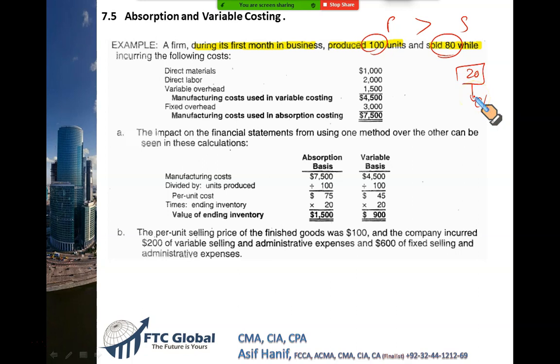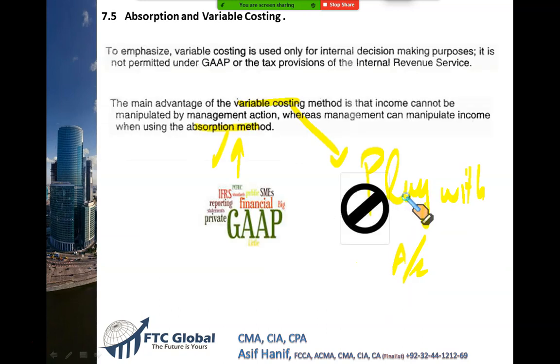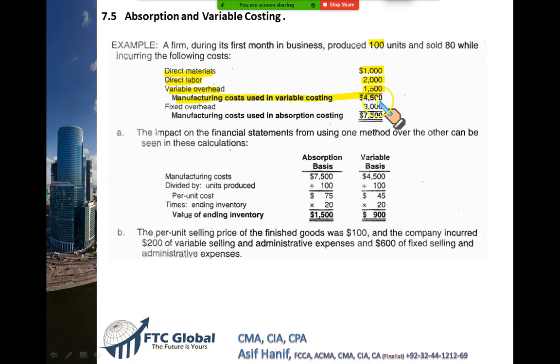Fine, that makes sense. Now let us see the cost of production. Our cost of production, as I told you, consists of 4 things. Let me highlight these one by one. The first is direct material, 1000 on producing these 100 units. Then the direct labor, 2000. Then the variable overhead, 1500. If you add these 3, you will get the manufacturing cost that we used in variable costing. That we just learned. That's exactly what we just did. Direct material, direct labor and variable overhead is considered as a product cost under direct costing. Adding these 3 will give you 4500, right?